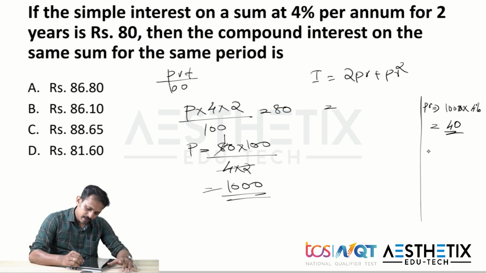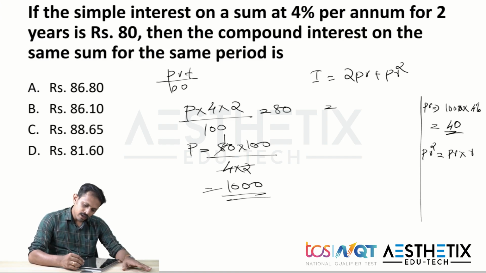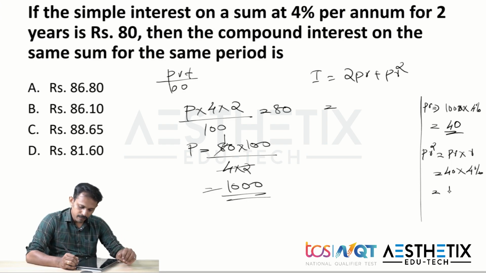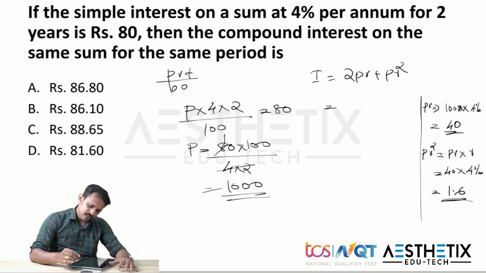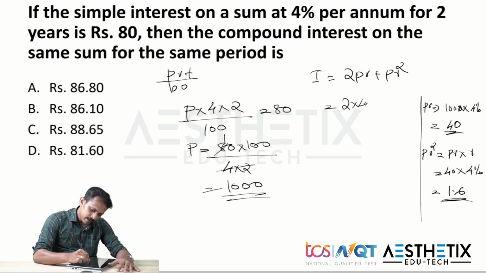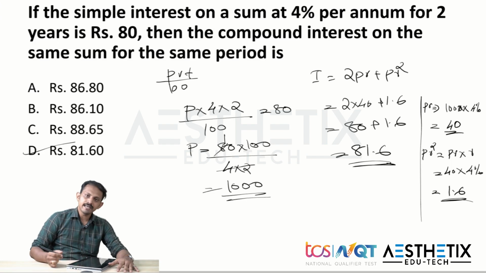Okay, now we need to find PR square. So PR square we can write as PR into R, right? So we have already got PR, which is 40, and we are going to find 4% of 40, and 1% is 0.4, which means 4% will be 1.6. Substituting the values, the equation is 2 into 40 plus 1.6, so the answer will be 80 plus 1.6, which is 81.6, and it is there in option D.